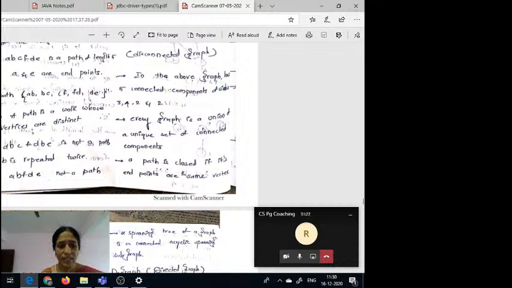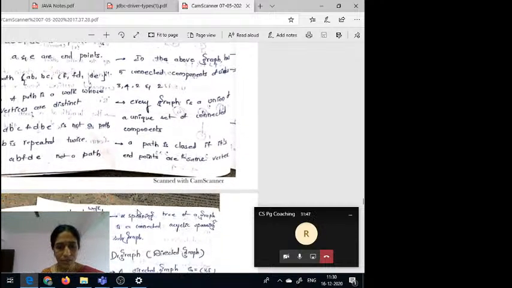So the cycle length should be at least 3, and it is a closed path, meaning only the end points are the same and the internal vertices are different. With at least 3 edges, the same end points and different internal vertices, that is called a closed path.